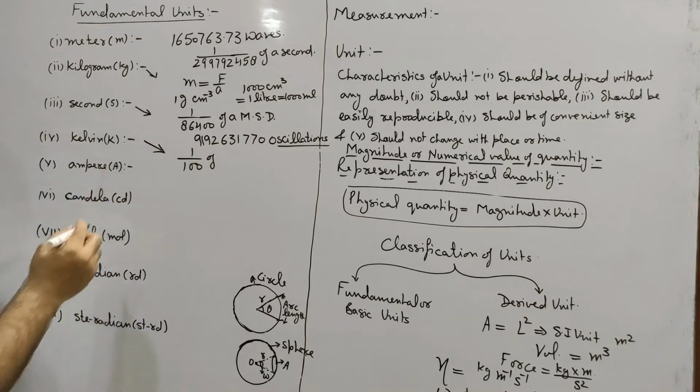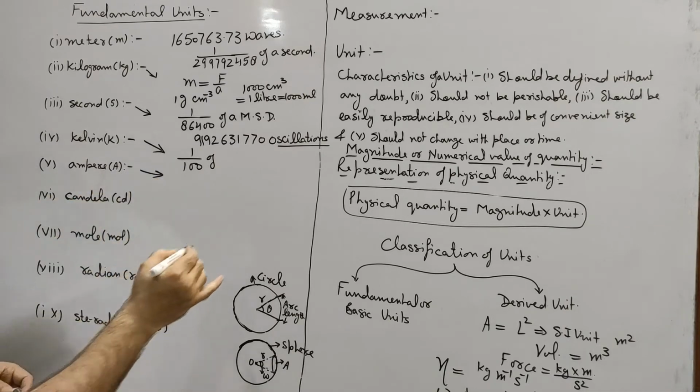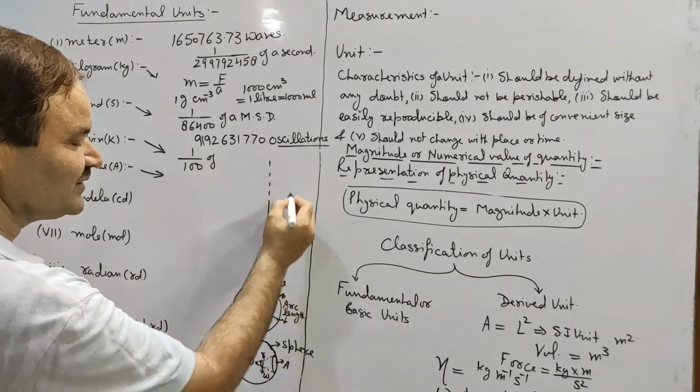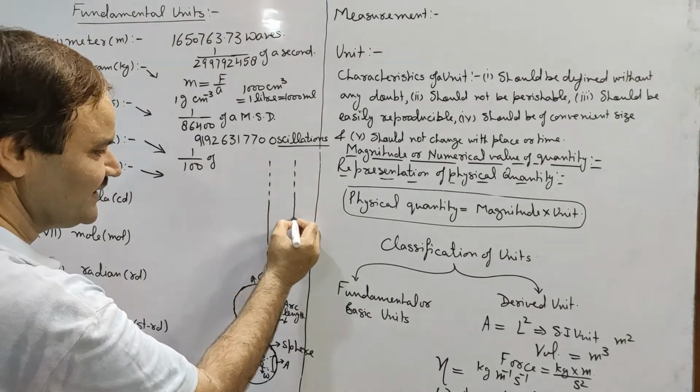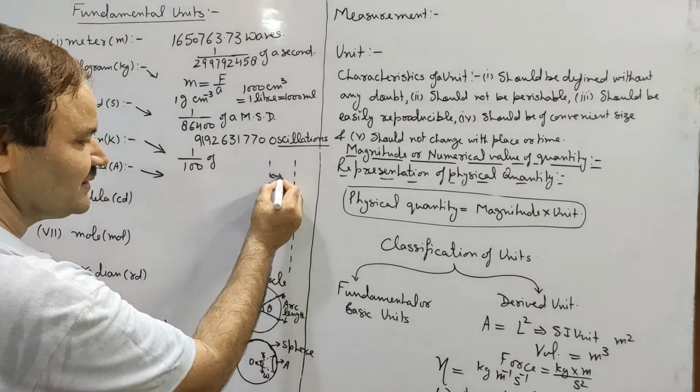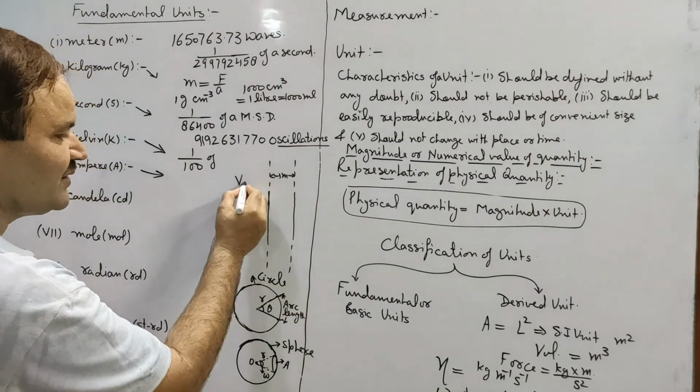Now if we come to ampere, then to define ampere we will require two infinitely long straight current carrying conductors placed 1 meter apart in vacuum.